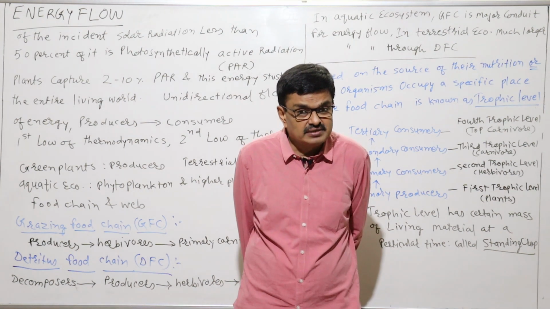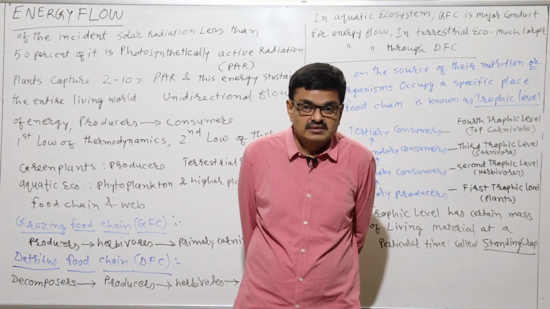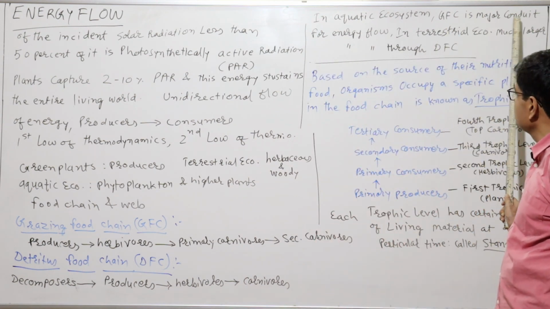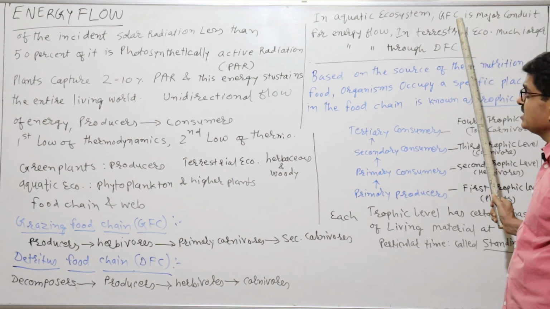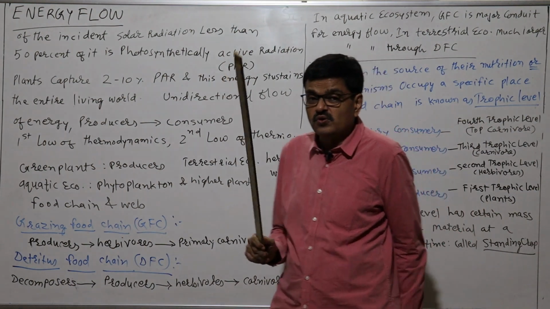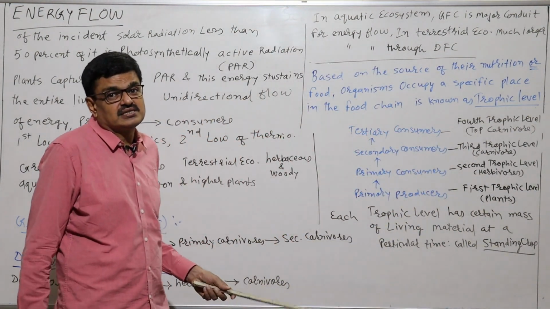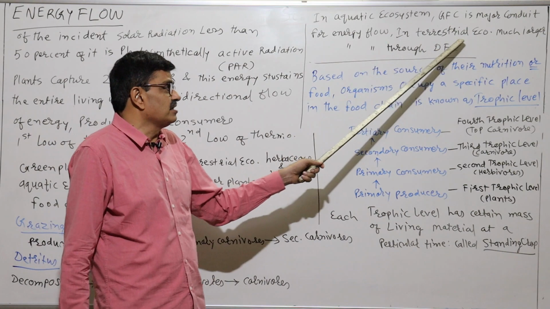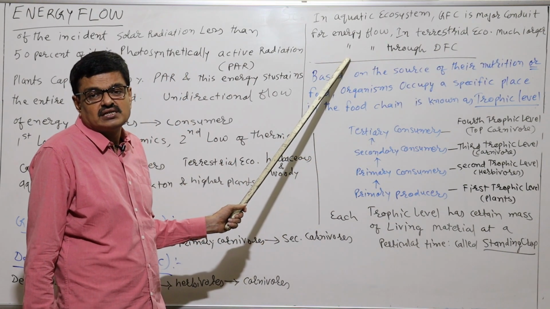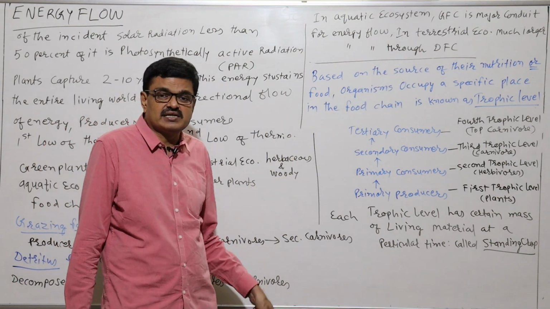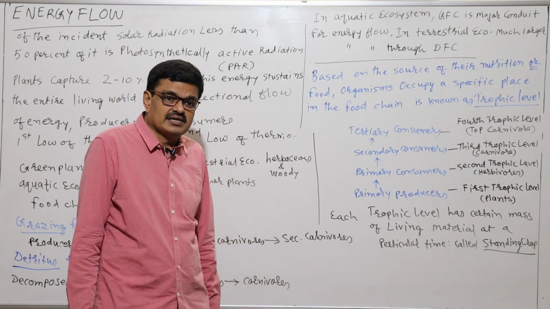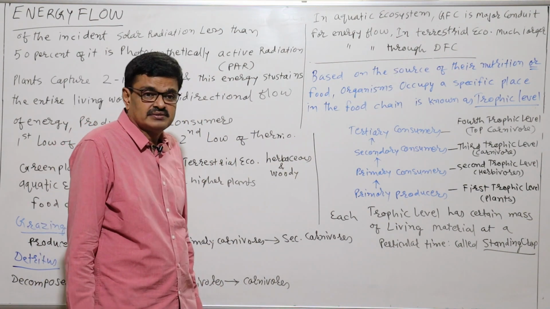Now, in an aquatic ecosystem, the major conduit of energy flow is the GFC, grazing food chain, because in the aquatic ecosystem there are fewer decomposers. But in a terrestrial ecosystem, a much larger energy flow occurs through the DFC, detritus food chain, because decomposition is taking place, and as a result of this it is happening.